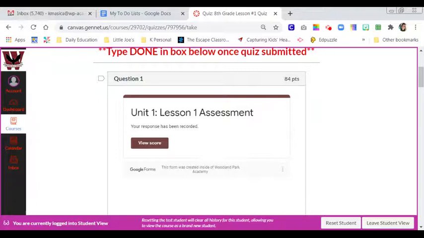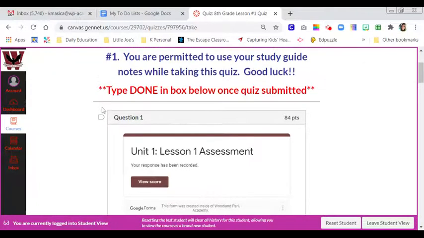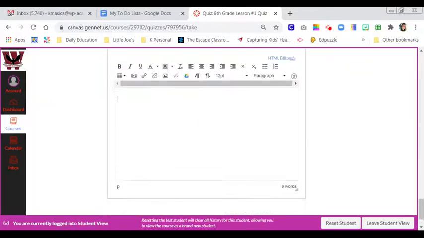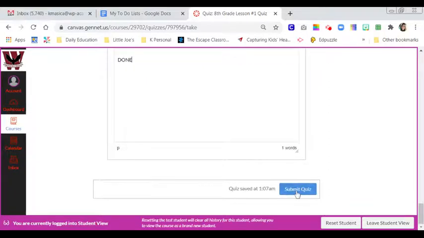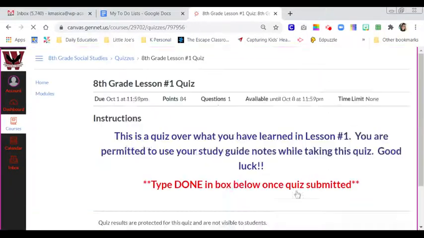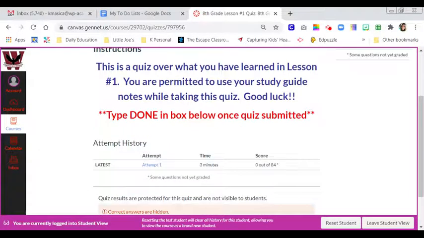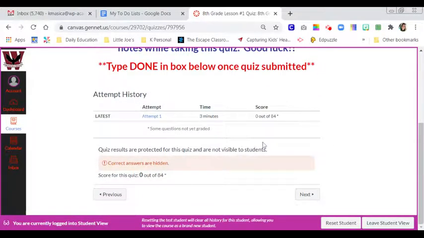So once you see your response has been recorded, you're going to follow the final instruction in red, type done in the box below. This is just going to tell me that you have completed your quiz, and it's going to take it off your to-do list. Once you click submit, you'll see how long you took it for. Again, don't worry about the score. I have to update that later. And you're done.